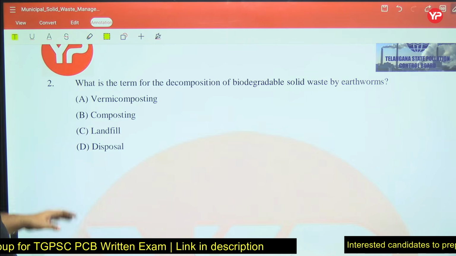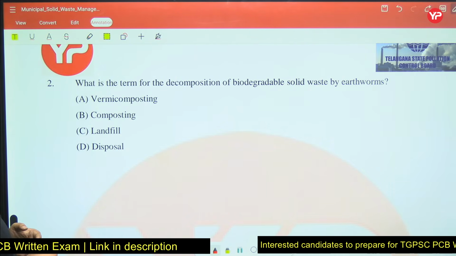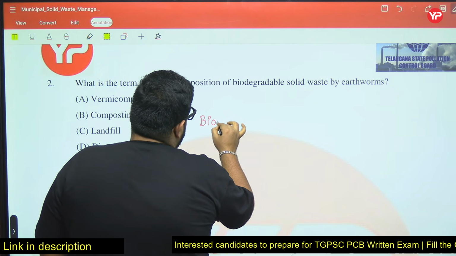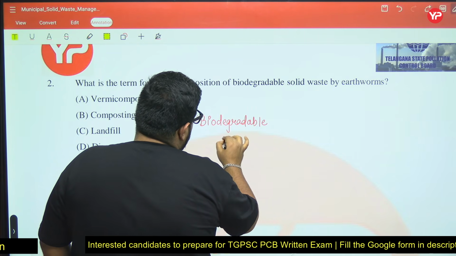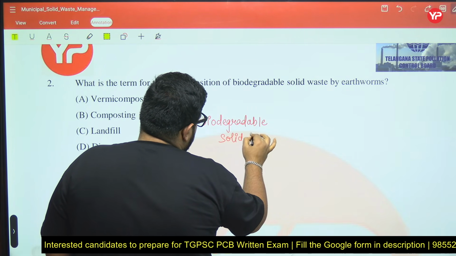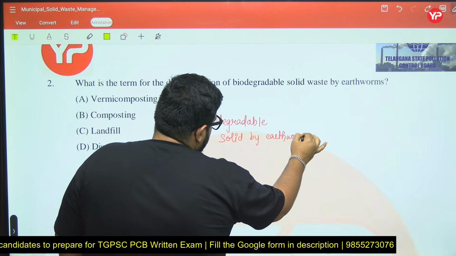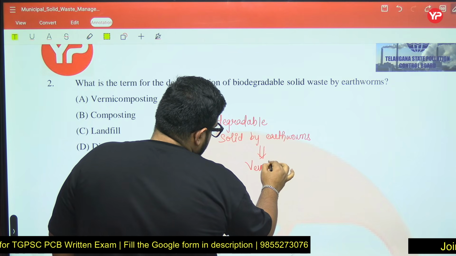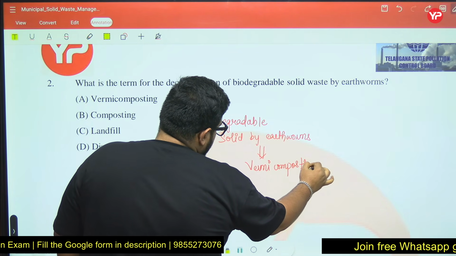What is the term for the decomposition of biodegradable solid waste by earthworms? I have told you, biodegradable solid waste by earthworms. That is basically vermicomposting.